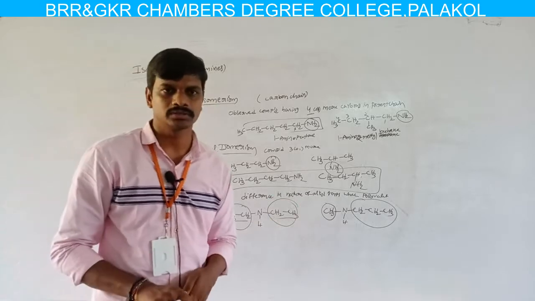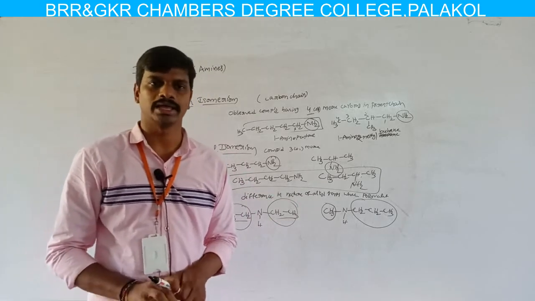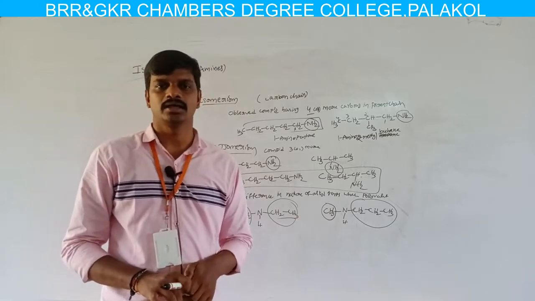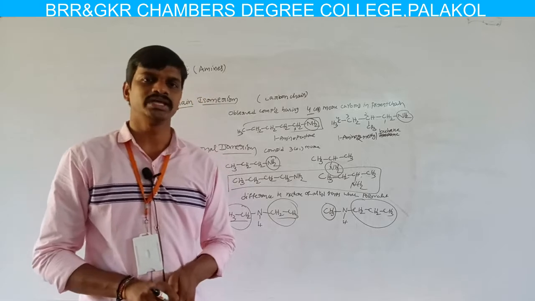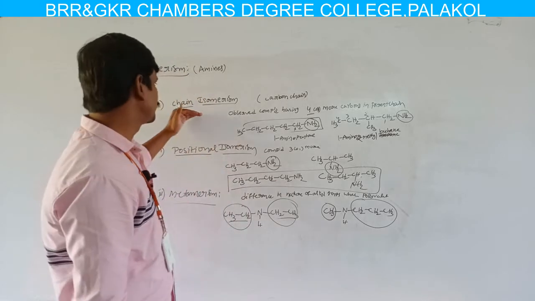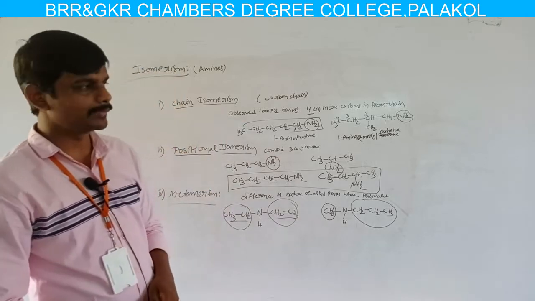This is about isomerism in amines or amino compounds. Usually aliphatic amines exhibit three types of isomerism. One is chain isomerism, second is position isomerism, and third is metamerism.